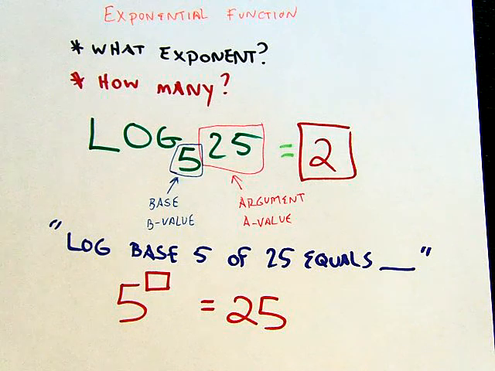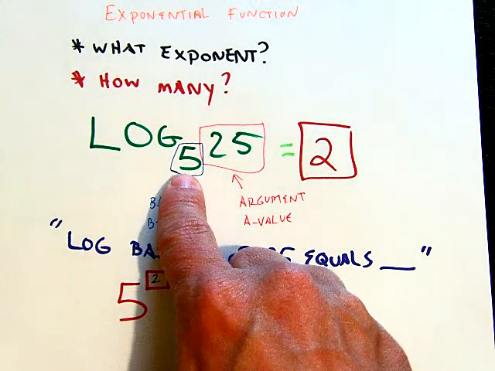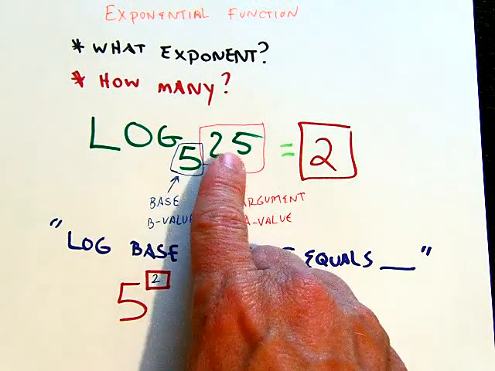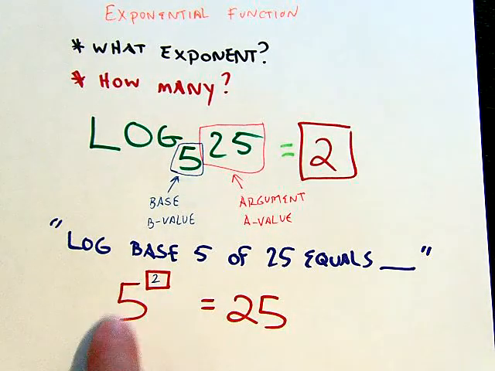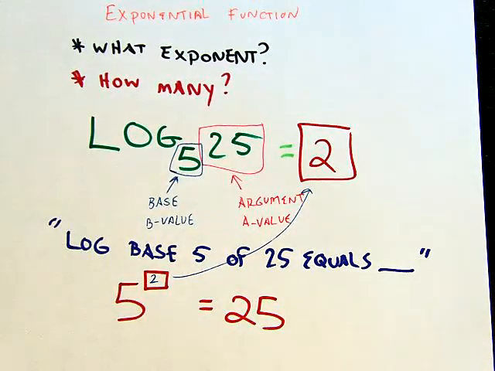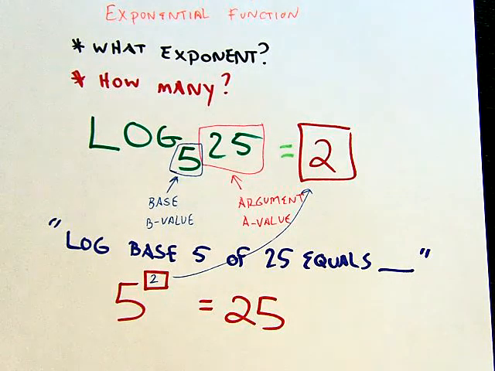Logs answer the question, what exponent? And the exponent with 5 that I would have to use is 2. 5 squared is 25. What exponent with 5 would get me to 25? Well, the exponent would have to be 2. So the answers to logs are, what exponent would you use with the base to get to the argument value?